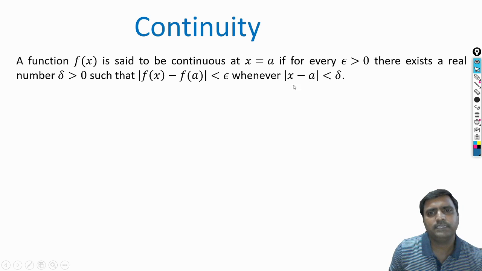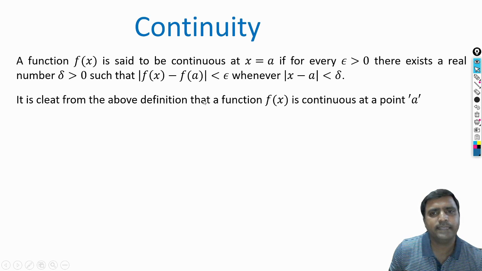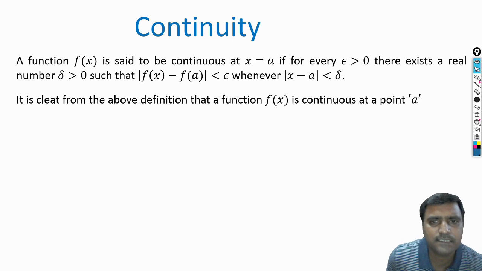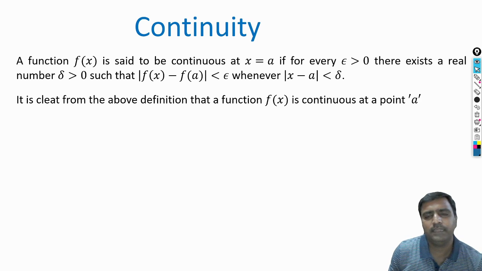Actually, the meaning is very simple. The function doesn't take any breaks or any jumps at that point x equal to a. Suppose it takes some jumps or breaks. Usually we consider that a function is a curve, and the curve is not taking any breaks. Then we say it is a continuous curve. Otherwise it is not a continuous curve.